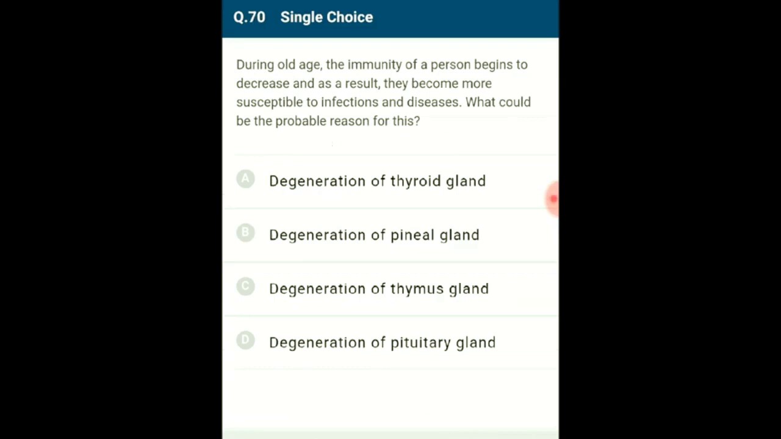Question number 70. During old age, immunity of a person begins to decrease, and as a result they become more susceptible to infections and diseases. What could be the probable reason for this? The thymus gland is responsible for the secretion of thymosins, which promote differentiation of T lymphocytes and provide cellular immunity. They also promote antibody production and provide humoral immunity. Hence, degeneration of the thymus gland in old age leads to decreased immunity. So the answer for this question is option C, due to the degeneration of thymus gland.